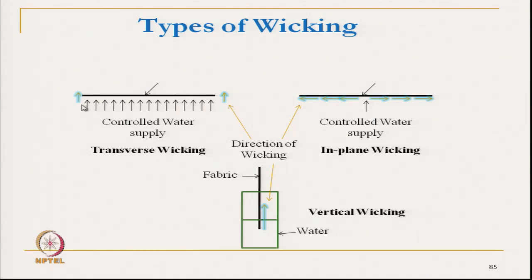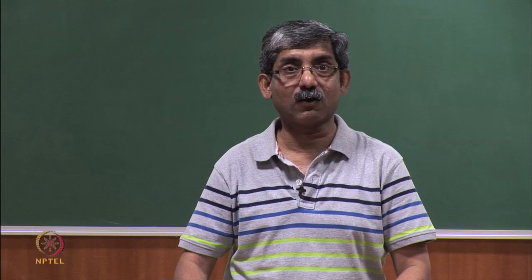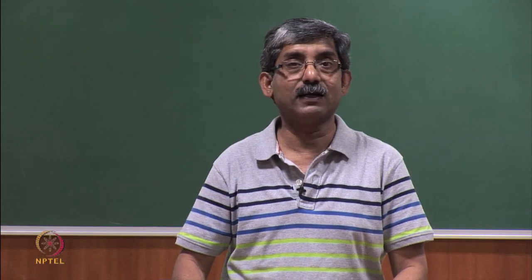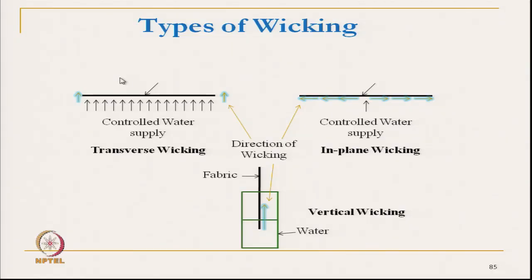In transverse wicking, water is supplied throughout the area of the cross section of the fabric, and it gets transmitted to the other surface. But in in plane wicking the idea is not for water to transmit to the other surface; the idea is for water to transmit horizontally, so water is supplied at the center point.